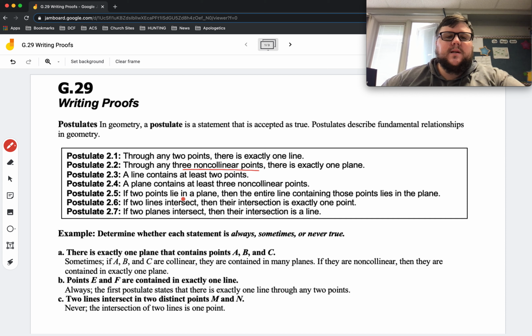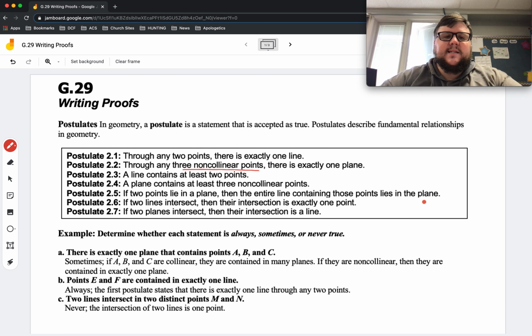2.5: if 2 points lie in a plane, then the entire line containing those points lies in the plane. So if there's 2 points within one plane, the line that contains those 2 points is also in that same plane.